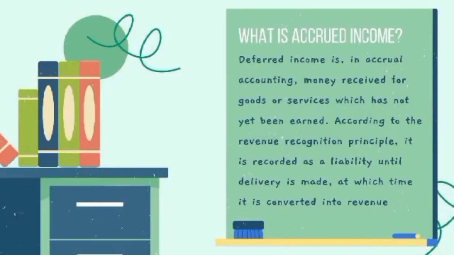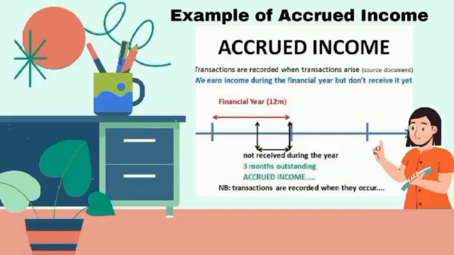So, what is accrued income? Deferred income is, in accrual accounting, money received for goods or services which has not yet been earned. According to the revenue recognition principle, it is recorded as a liability until delivery is made, at which time it is converted into revenue. So guys, this is the explanation of accrued income.